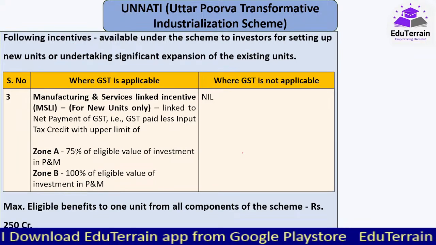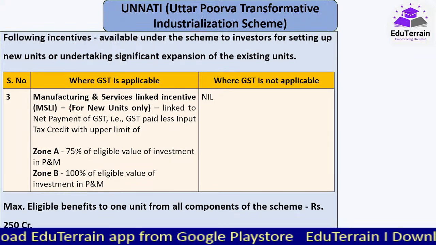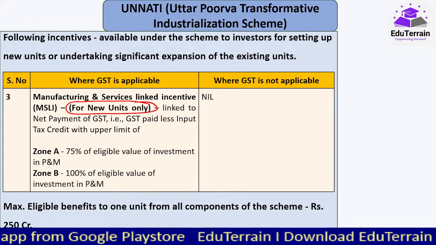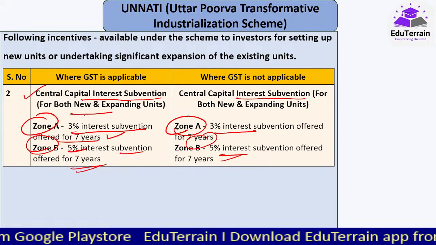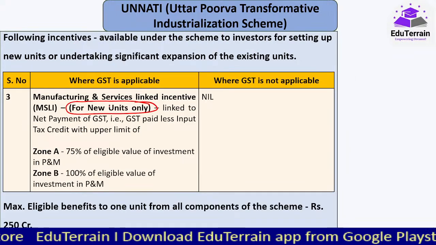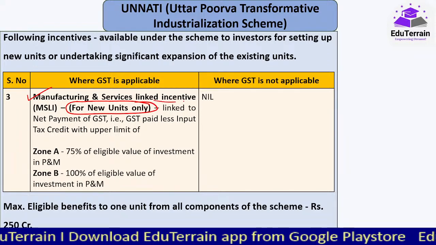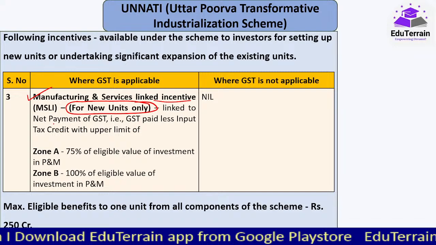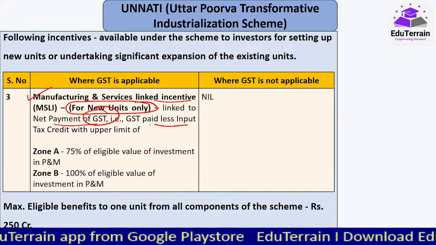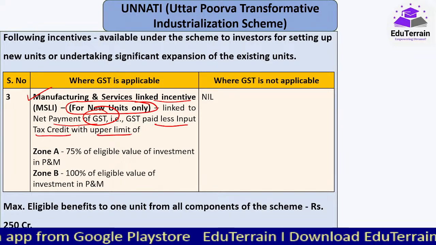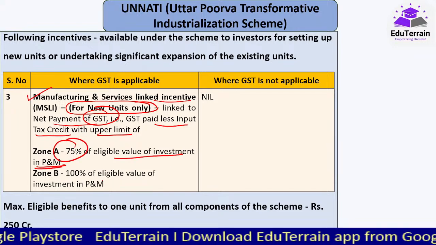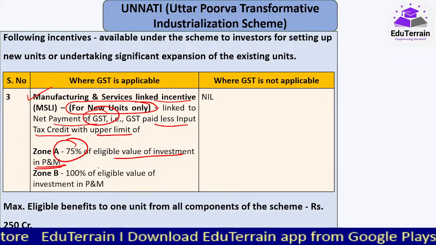Now the third incentive that they are going to provide is exclusively for new units only. The earlier two incentives are for both new and expanding units, as you can see here. But the third incentive is the manufacturing and services linked incentive, which is linked to net payment of GST, that is GST paid minus input tax credit, with an upper limit of 75% of the eligible value of investment, whatever investment they are making.